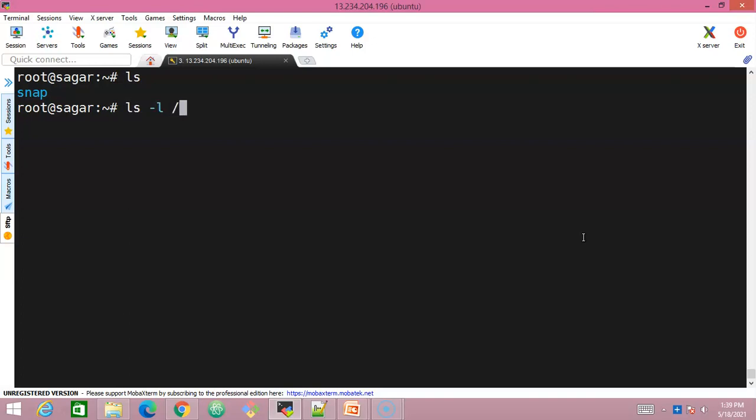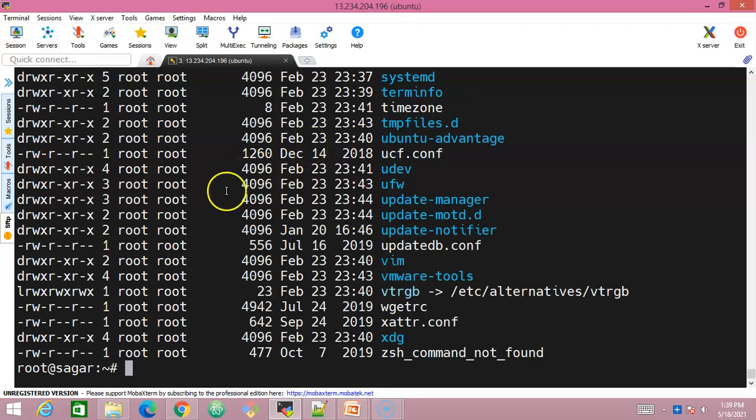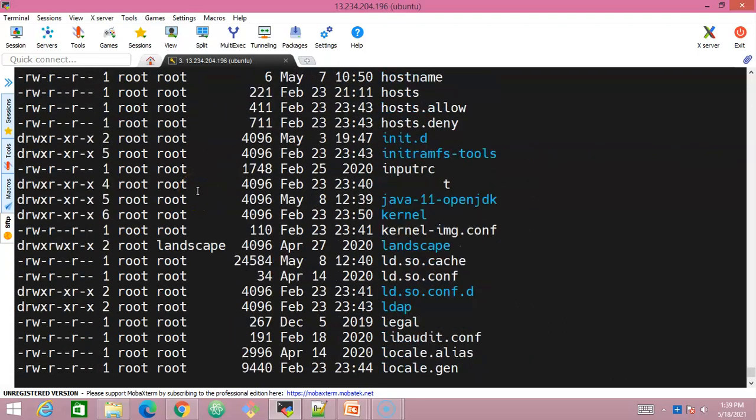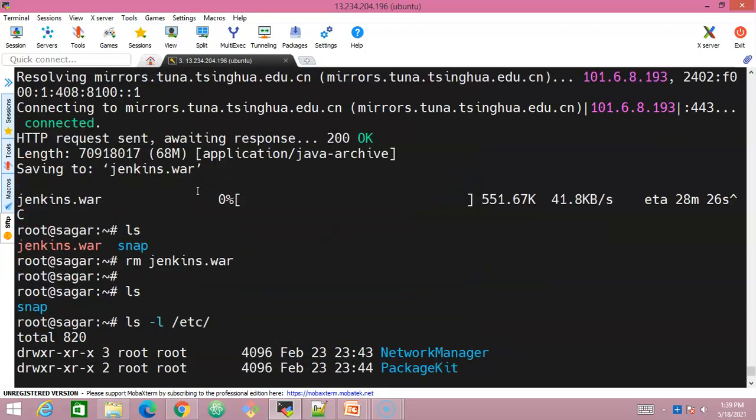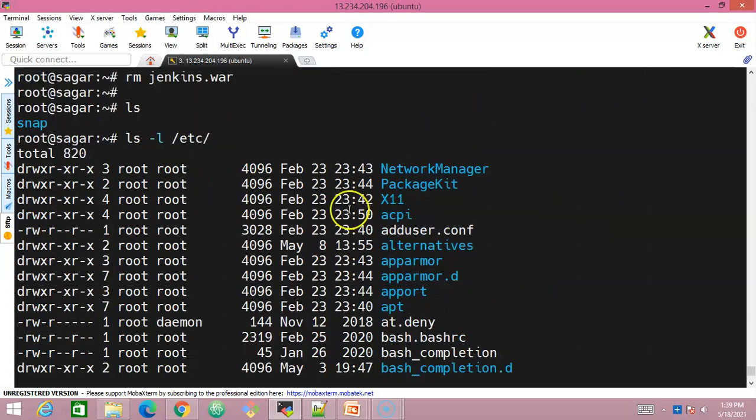ls -l /etc. I'm trying to understand what files are there. ls is a command which is going to be used to list all the files and directories inside this particular directory. And the moment I press enter, all these files are available inside the etc directory. Now, what if I would like to send all these files, or archive all these files into a single file?